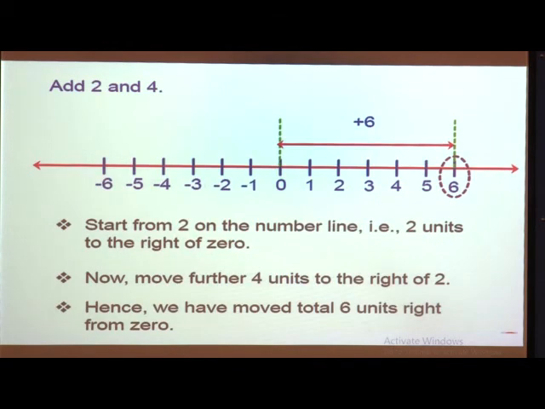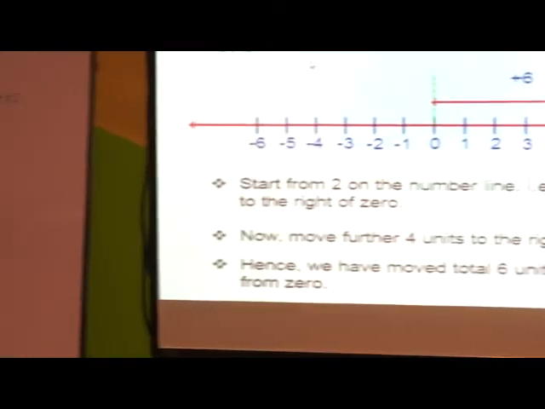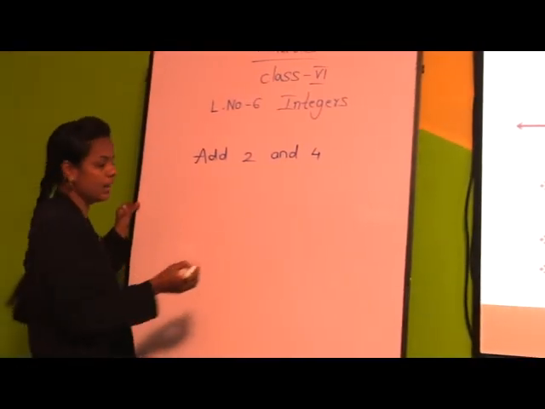Now, you can see here we have the question example, that is add 2 and 4 on the number line. Now you can see here students, let us add 2 and 4 on a number line.